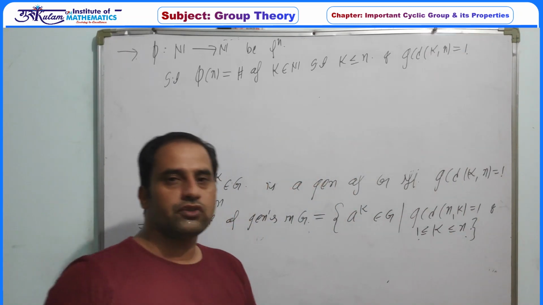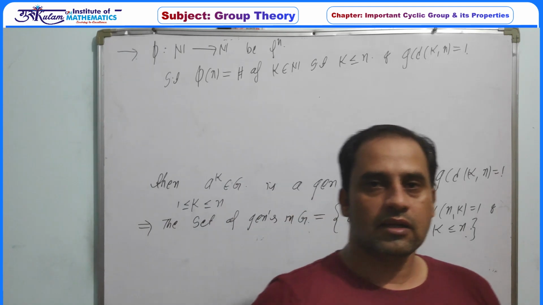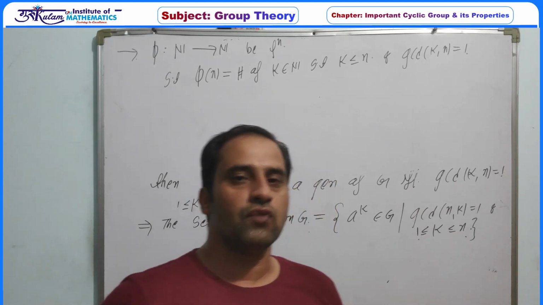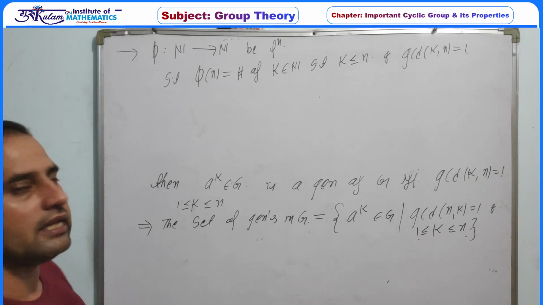So the number of natural numbers less than or equal to some fixed number n whose GCD with n is 1 is denoted by phi of n, and this phi is called the Euler phi function.